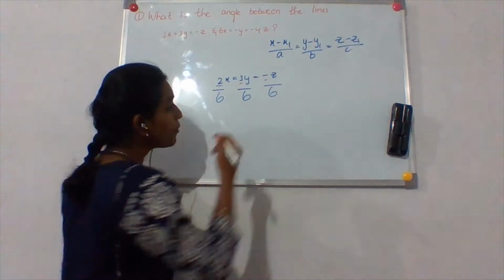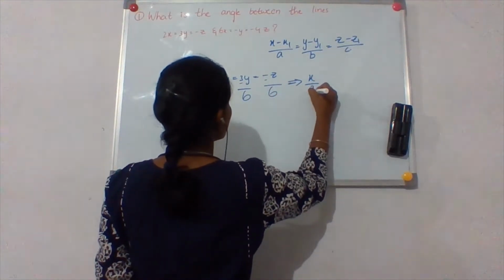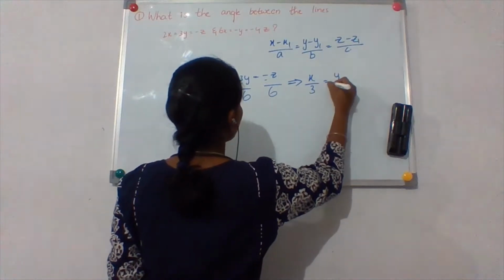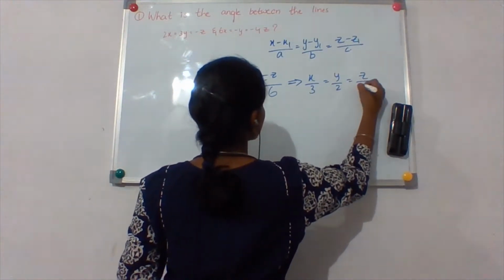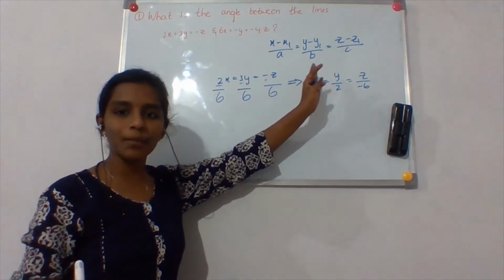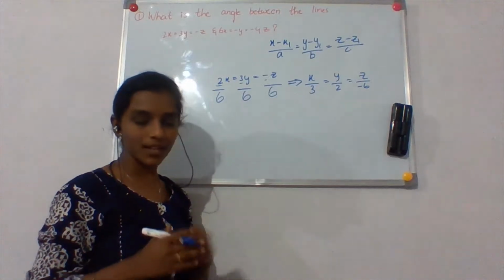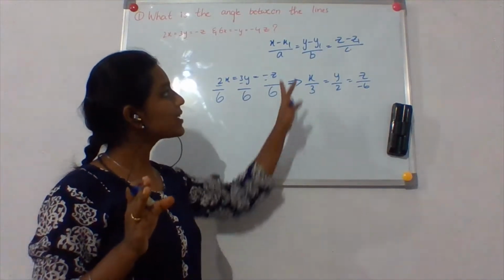Okay. So now what do I get? I get x by 3 is equals to y by 2 is equals to z by minus 6. So now I have made the coefficients of x comma y comma z 1. Right?